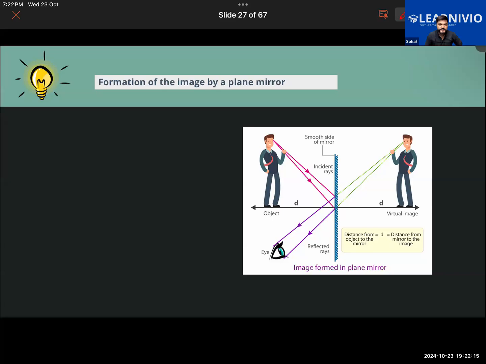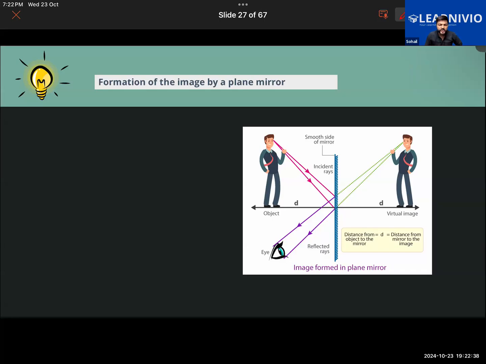So the first law states that the angle of incidence is equal to the angle of reflection. Good. And the second law states that both the incident ray and the reflected ray will lie on the same plane. You forgot about the normal. Yes, sir, and the normal. So incident ray, the normal, and the reflected ray at the point of incidence.